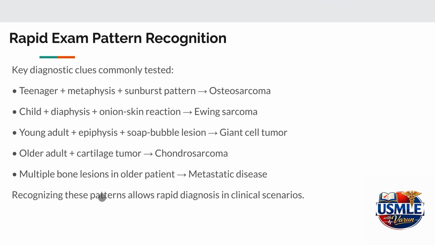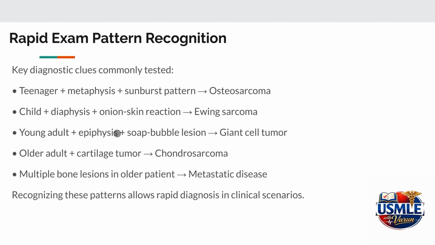To conclude this section, let's review the most important diagnostic patterns that are used in questions and how we can use pattern recognition as a strategy to solve questions on USMLE Step 1 and NEET PG. So a teenager with a metaphyseal tumor showing a sunburst pattern. Sunburst pattern is nothing but just exaggerated periosteal reaction leading to abnormal bone growth. So whenever a teenager's metaphyseal tumor shows a sunburst pattern, that can strongly suggest osteosarcoma, whereas a child with a diaphyseal tumor and onion skin periosteal reaction, this can indicate Ewing sarcoma.